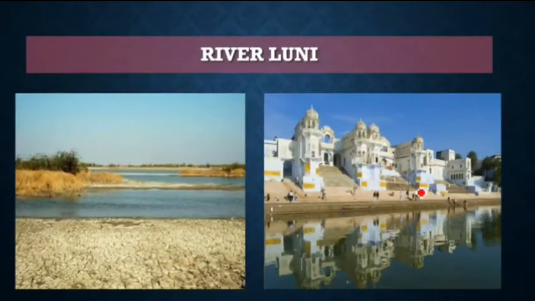Now the river Luni originates in the Pushkar Valley. This is Pushkar, and it drains in the Rann of Kutch. Look at this river. This is not a deep river, it's a shallow river, and it is salty and sweet at some parts. Not good for agriculture, they say. Read about the river Luni.